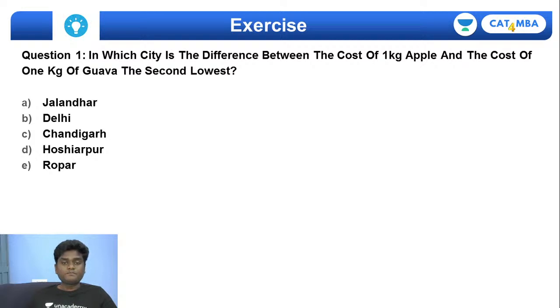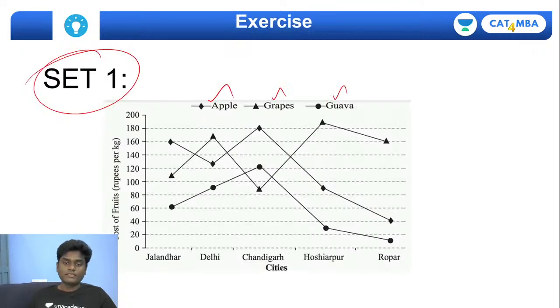In which city is the difference between the cost of 1 kg of apple and the cost of 1 kg of guava the second lowest? That's the question. Listen carefully. In this question, they are asking exactly in which city the difference between the cost of 1 kg of apple and 1 kg of guava is the second lowest. So what you can simply do is find the difference between the cost of 1 kg of apple and guava. Which city is the lowest?